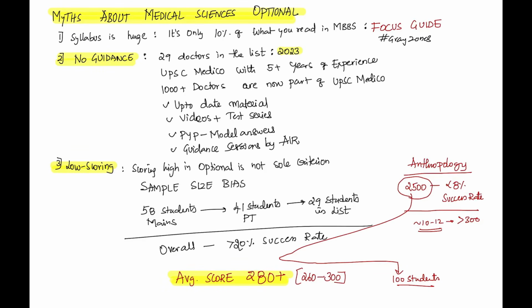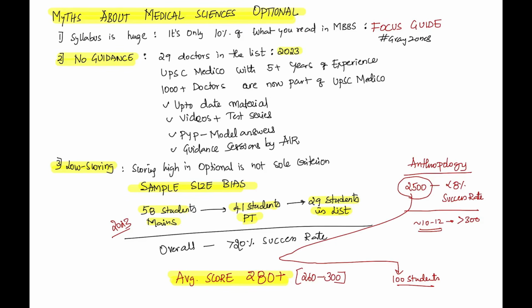But at the end of the day, look at the relative percentage. There is a sample size bias. This is what I want to tell. Scoring high in optional is not the sole criterion. And 58 students last year in 2023 from UPSC MEDICO attended mains. 41 students attended the personality test and 29 students are in the list.